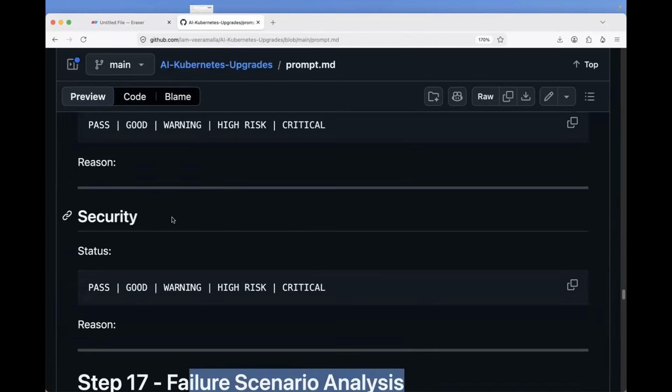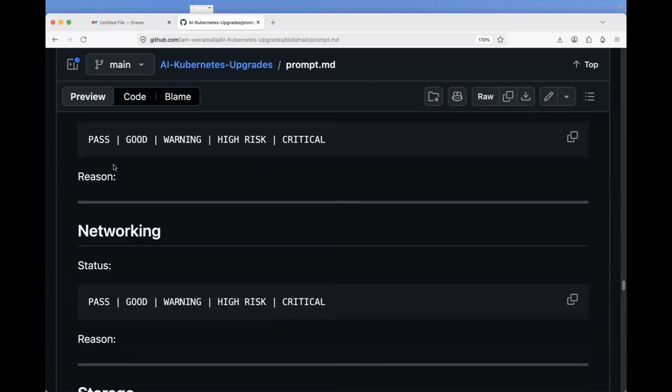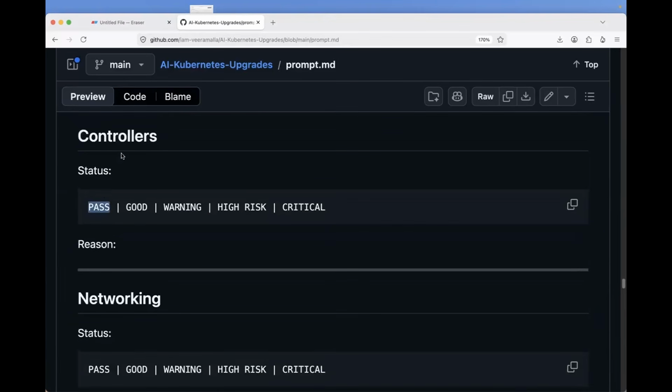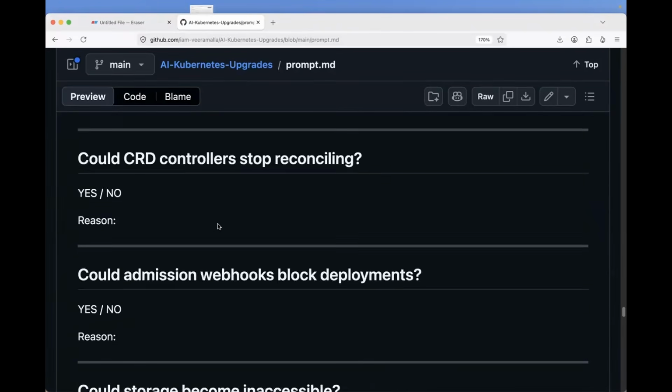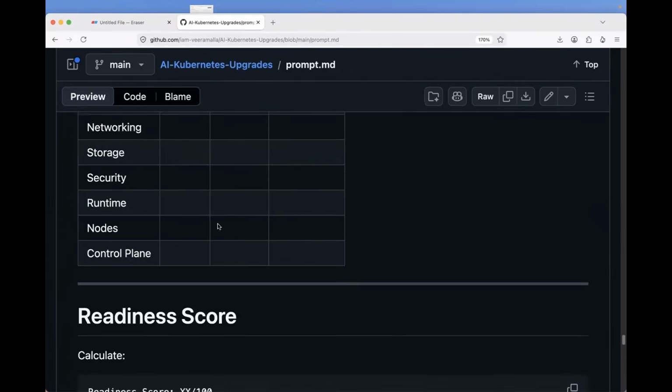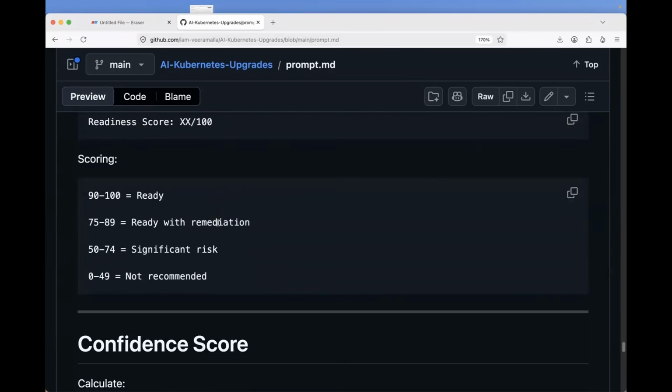So I don't have to worry about is networking good, is controller good. For each and every component, it is going to provide me with pass or fail. Perfect. So take some time, go through the prompt. It is a very, very huge prompt. I intentionally made it very huge so that the application is built in one single go. Now we will take the raw format, right?